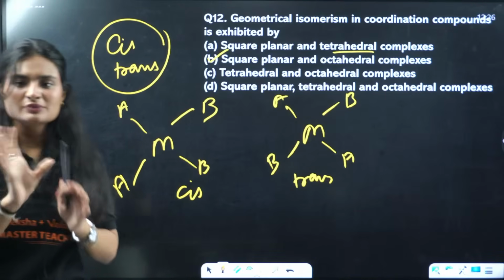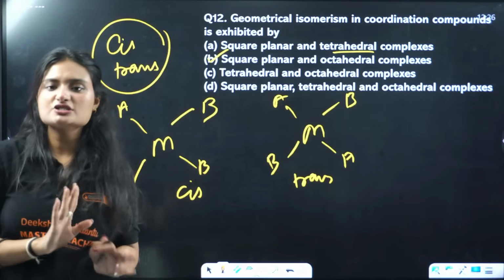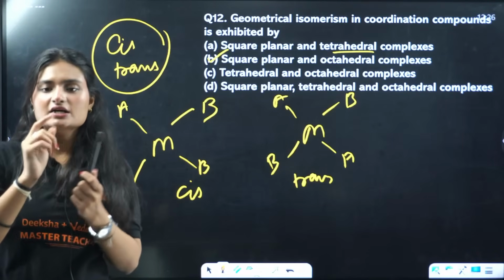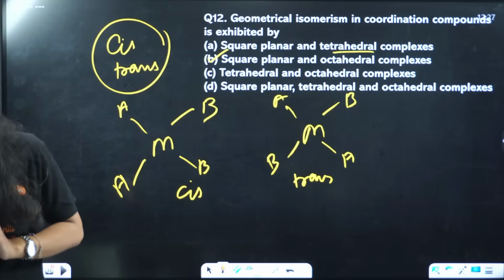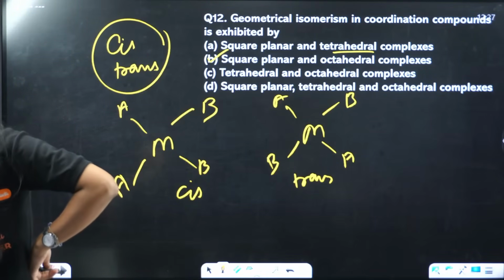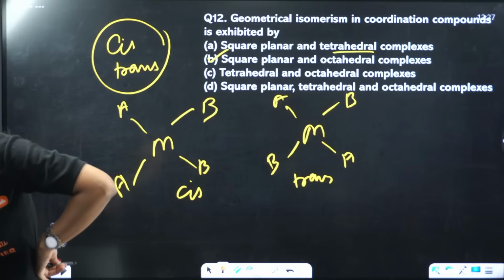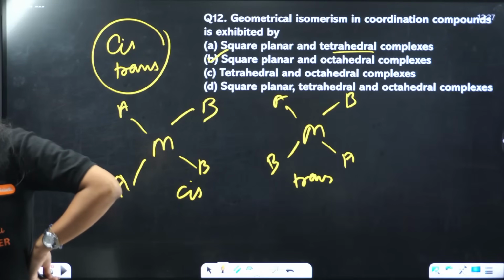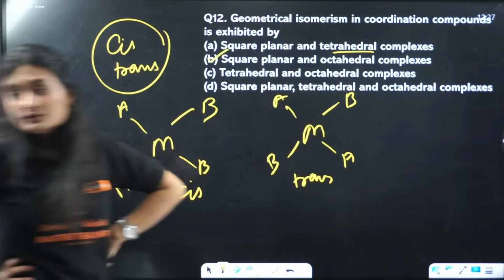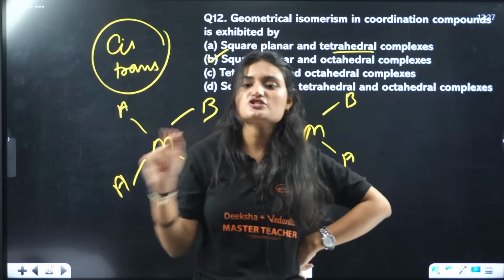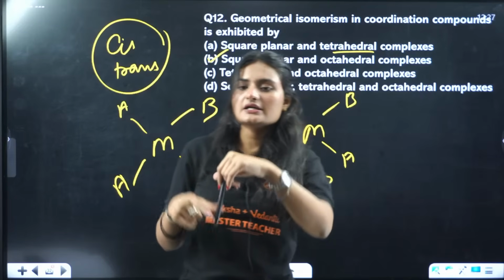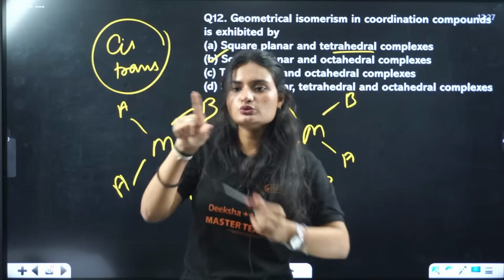That's a simple one, right? Because all the positions are equivalent, all are cis. There is no trans possible for a tetrahedral complex. Why are you answering C? C is not the correct answer. As I told you, tetrahedral complexes do not show geometrical isomerism because every position is cis to the other position.